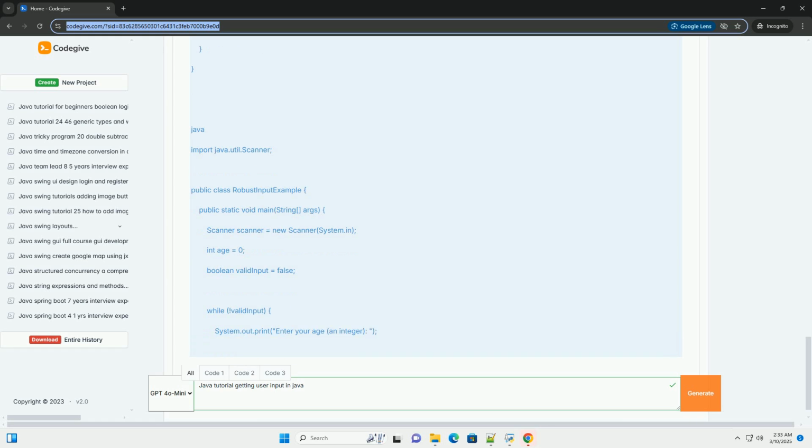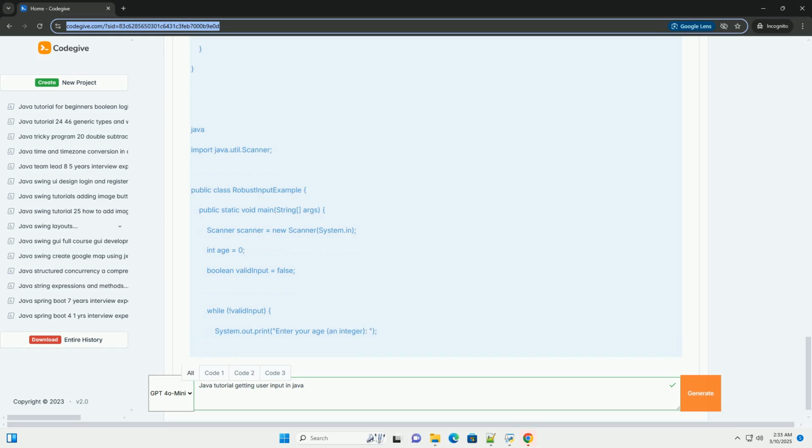Example. Explanation. 1. Prompting the user. System.out.print displays a message on the console, prompting the user to enter input. We use print instead of println so that the cursor remains on the same line as the prompt. 2. Reading the name. String name = scanner.nextLine reads the entire line of text entered by the user, including spaces, and stores it in the name variable.